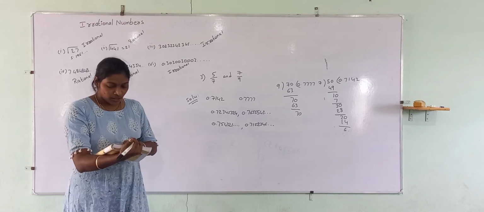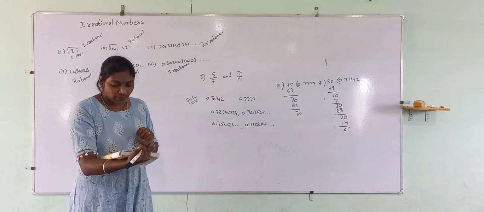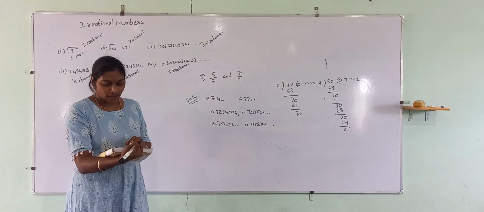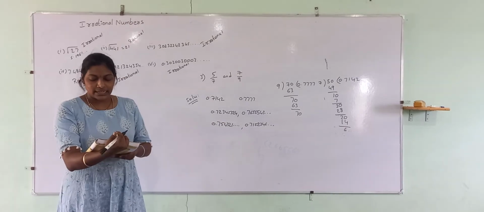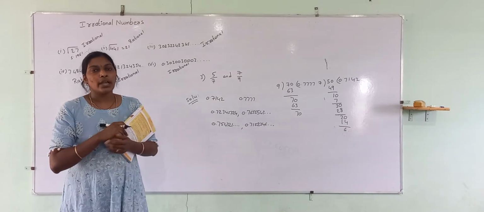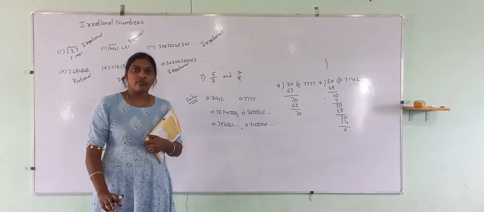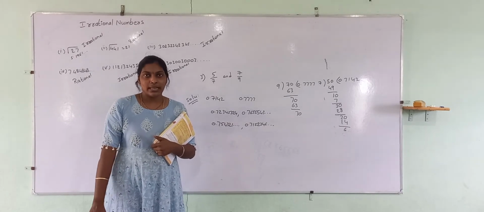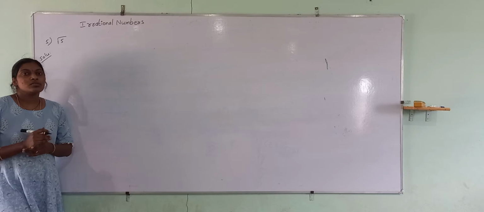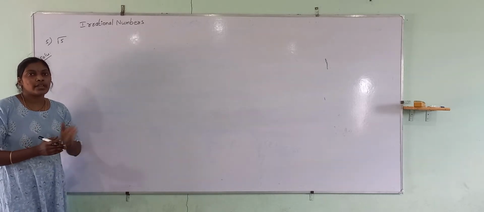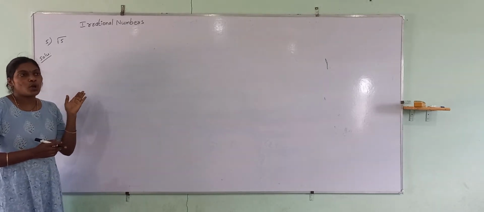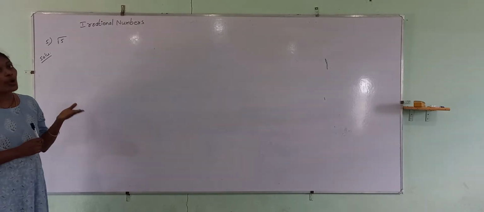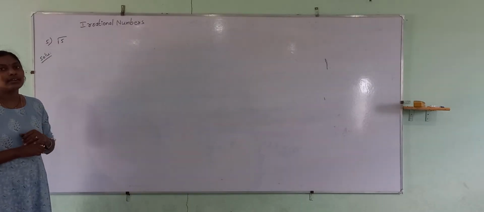Okay. Next, fifth one. Find the value of square root of 5 up to 3 decimal places. Let us find out the square root of 5 up to 3 decimal places. How to find it? Is it a perfect square? No. So let us follow the long division method which we already learned in the 8th class.